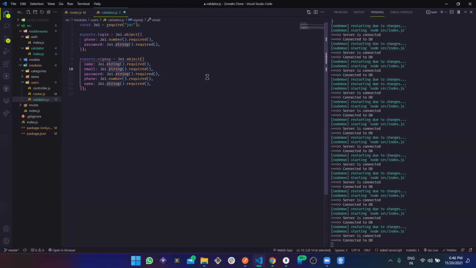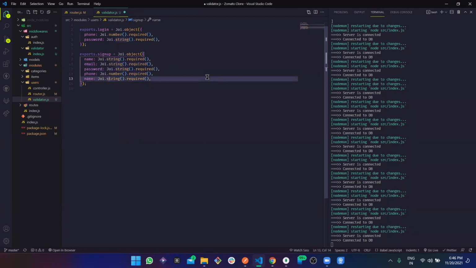The email is going to be email. I don't know if there is or not, but it's fine. Then the role, and role we had defined should be a string, right? But now we are going to change this role to number, and we are going to explain in a bit why number, and this should not be required.